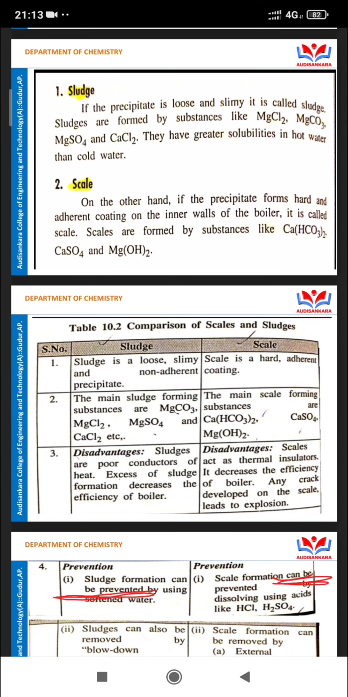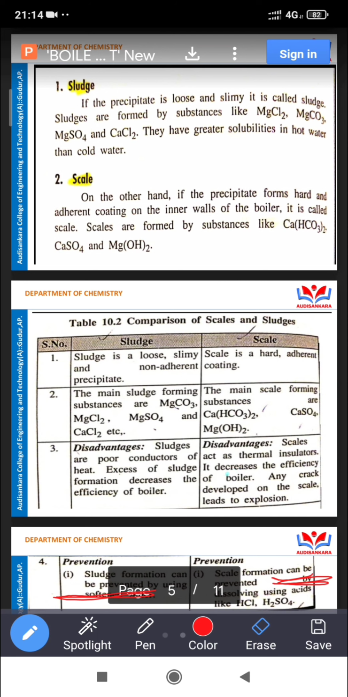Due to scale, what happens? The scale acts as a thermal insulator, and the efficiency of boilers decreases. If any cracks develop on the surface of boilers, the scale can lead to an explosion. After a long time, the scale causes damage to the boilers. These are the disadvantages of sludge and scale.